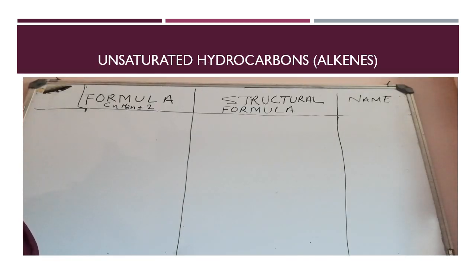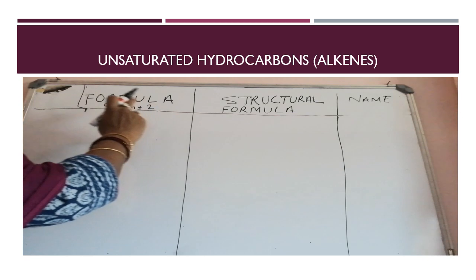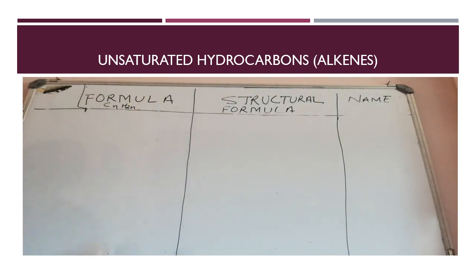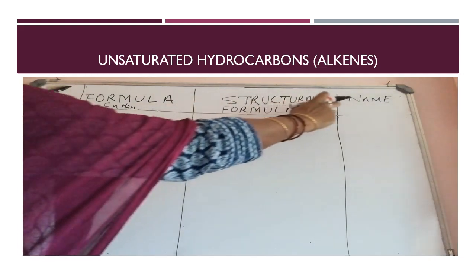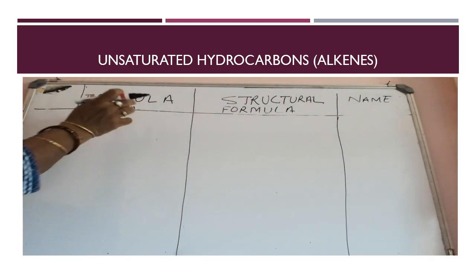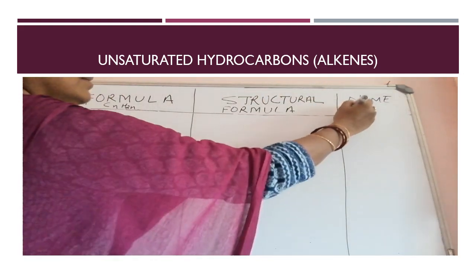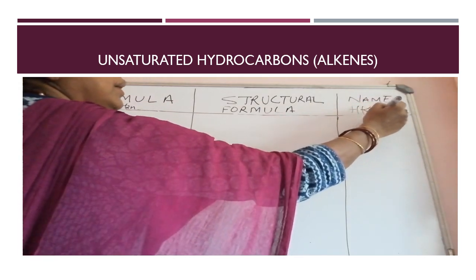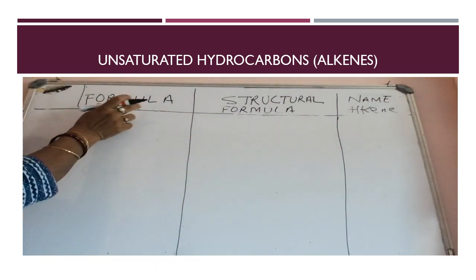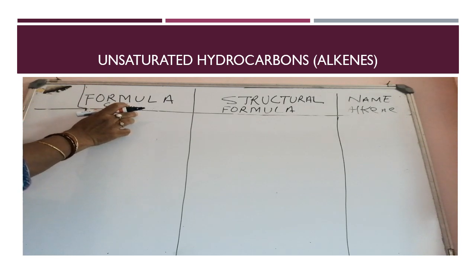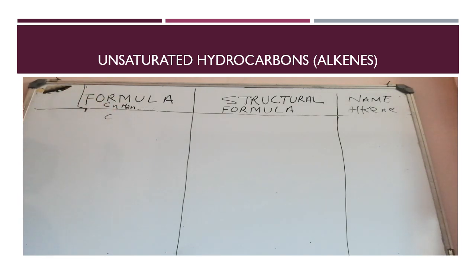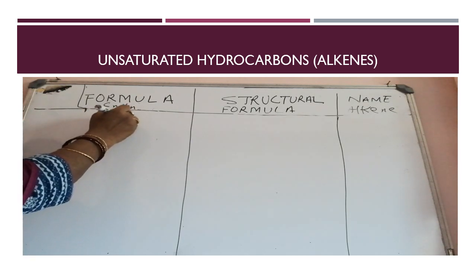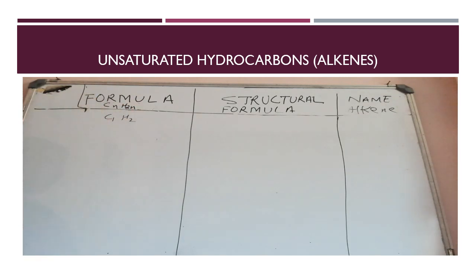Now let us discuss examples of unsaturated hydrocarbon alkene with molecular formula, structural formula and name. For alkene, children, the general molecular formula is CnH2n. When the number of carbon atoms is 1, hydrogen atoms become 2.